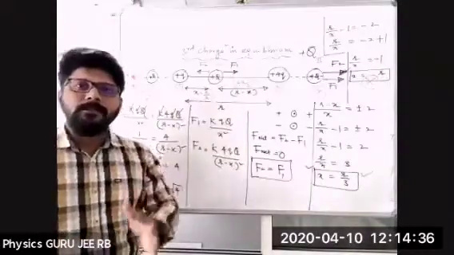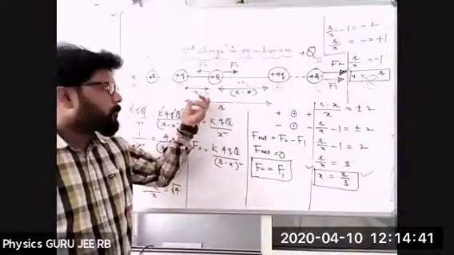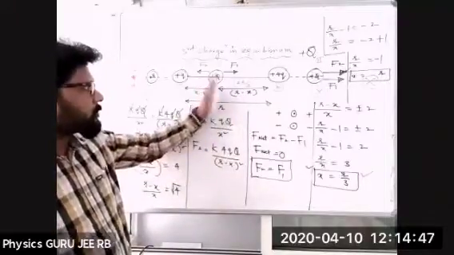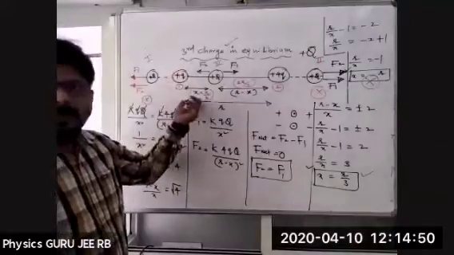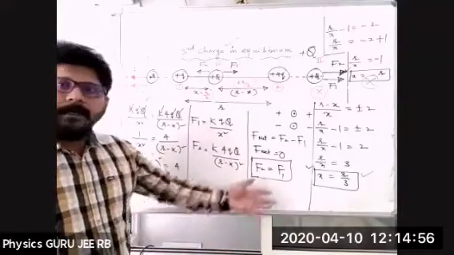So what are the conclusions that we have to draw here? Always the null point, this is called the null point, always lies towards the smaller charge. This is the smaller charge, and the distance is r by 3, the less distance. Okay, is it clear?